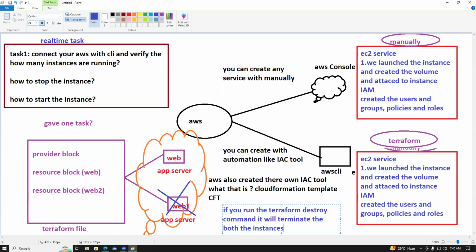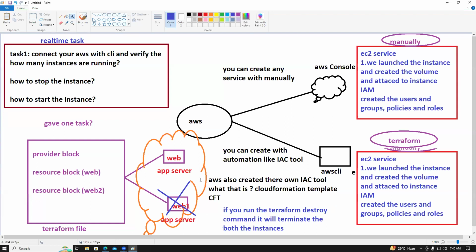We want to terminate only the web 2 instance. How can we do it?